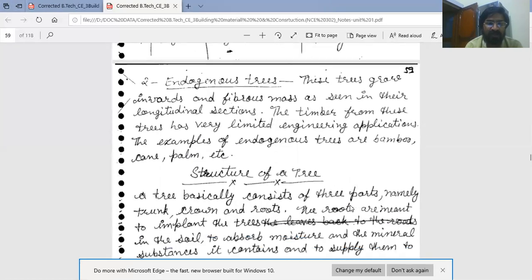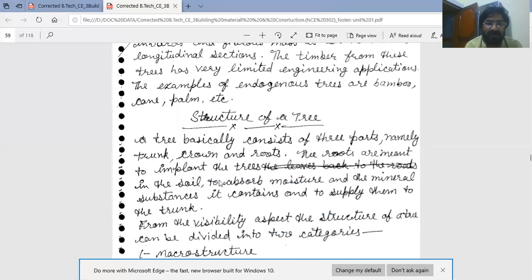Now, structure of a tree. A tree basically consists of three parts, namely trunk, crown, and roots. The roots are meant to implant the tree in the soil, to absorb moisture and the mineral substances it contains, and to supply them to the trunk.